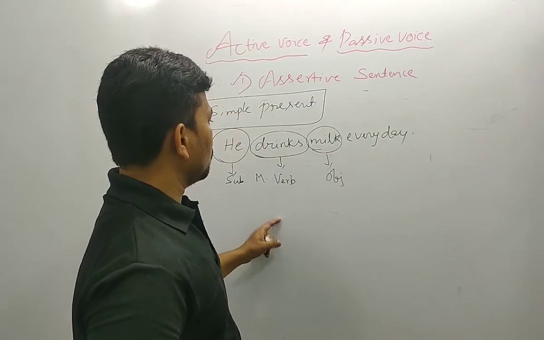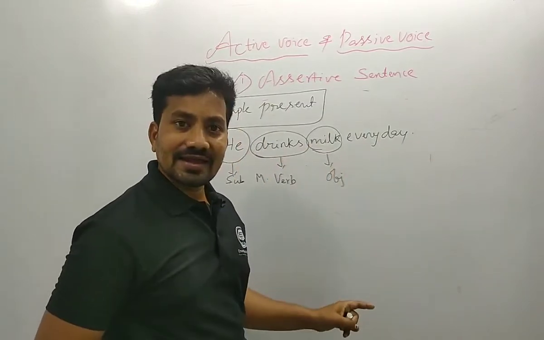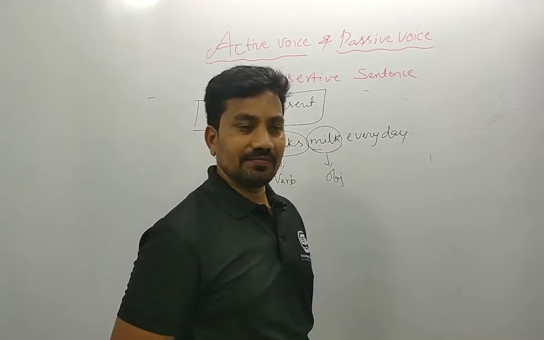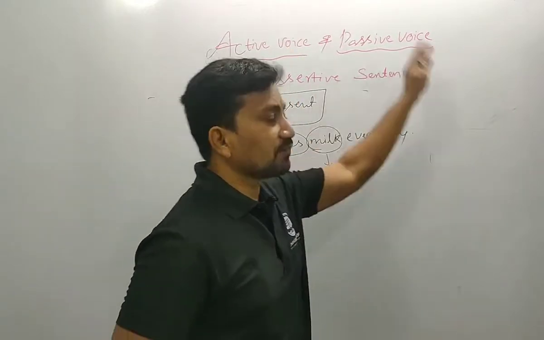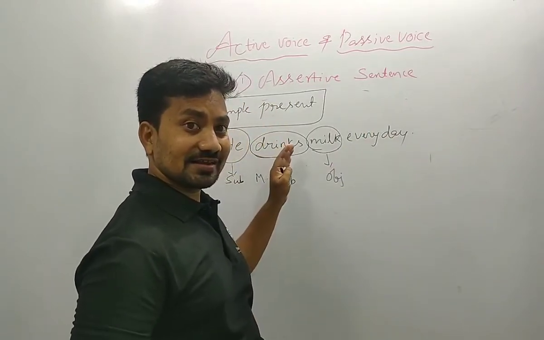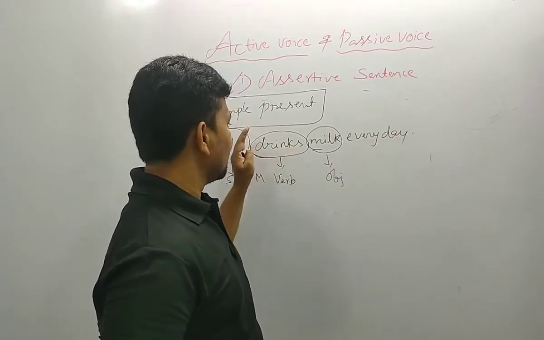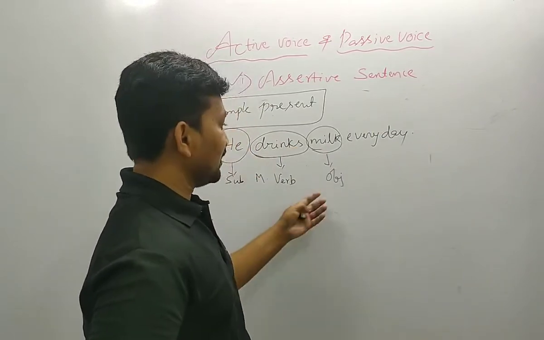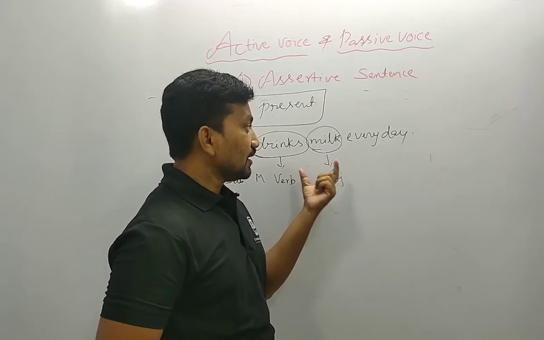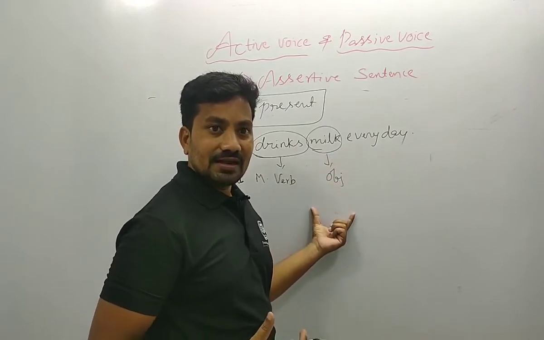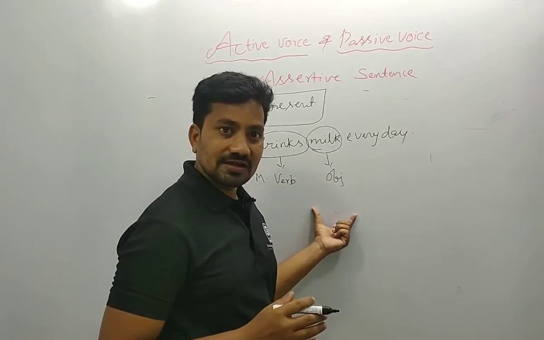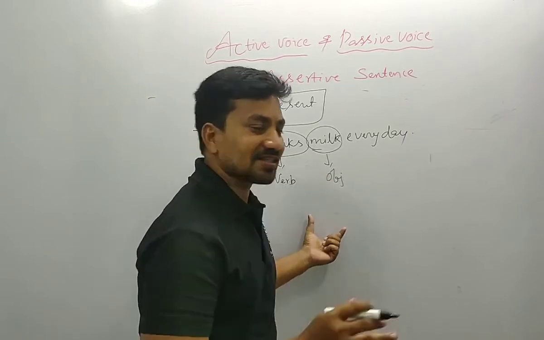So let me know, he drinks milk every day. It is the action, it happens every day. Then how do we convert it to passive voice? I said already, when the active voice sentence is used, we give importance to the subject. Then we'll actually know about the passive voice. When we want to give importance to the object, it means the action is mainly for the object, that is called passive voice.